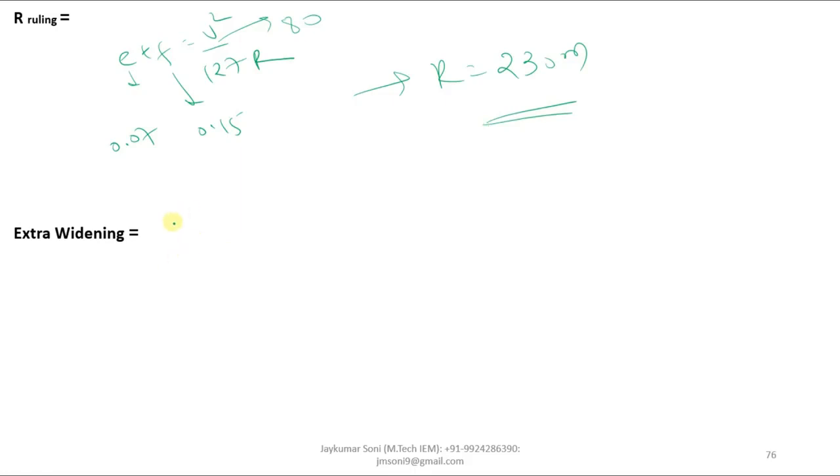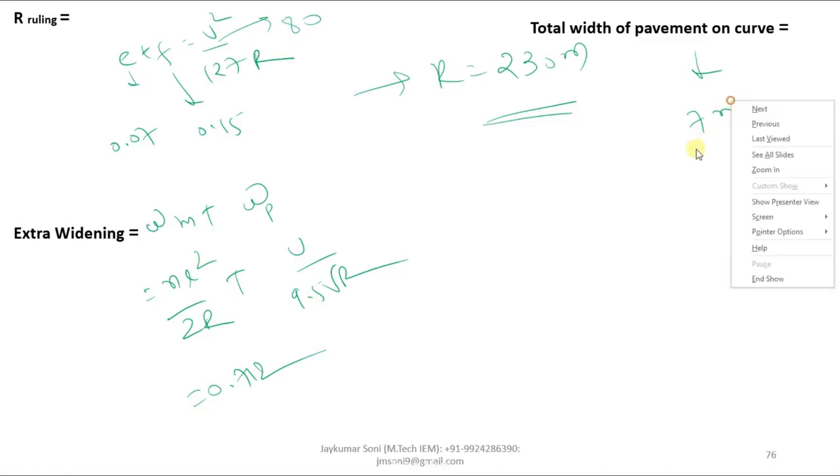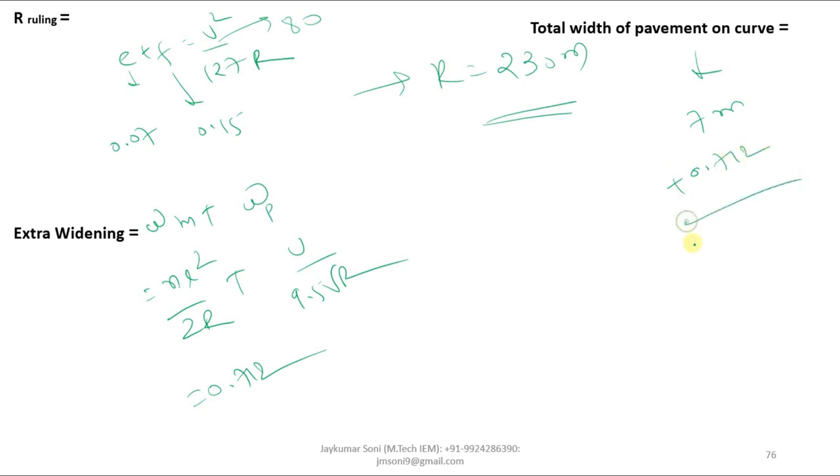So friends, we have tried to calculate this kind of example. We have considered the R ruling by the equation E plus F is equal to V square by 127R. We have taken E as 0.07, assumed data F 0.15, V already has 80, so we calculated R as 230 meters. Then we put the equation of mechanical widening and psychological widening. This is NL square by 2R. This is V by 9.5 under root R, and we have calculated it as 0.712 meter. Now total width of pavement is asked. You need to add the assumed width and extra width. So you will be getting it as 7.712 meter as the total width.